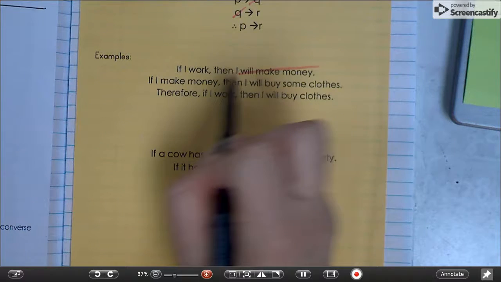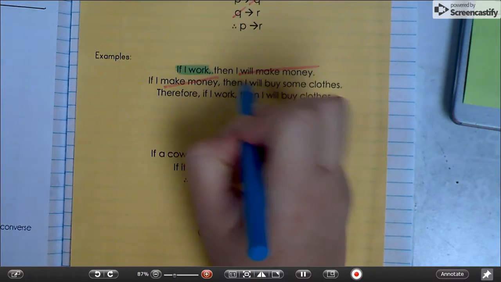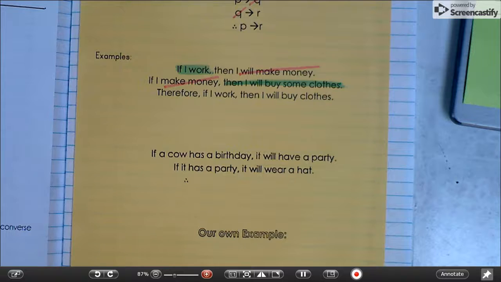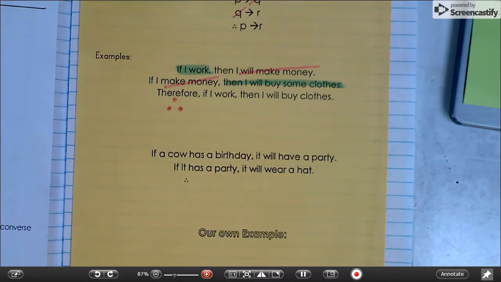So you can see we just basically cut off the identical wording, I will make money, and put the other parts together. If I work, then I will buy some clothes. That's the law of syllogism. And just for the record, this is the symbol for therefore.